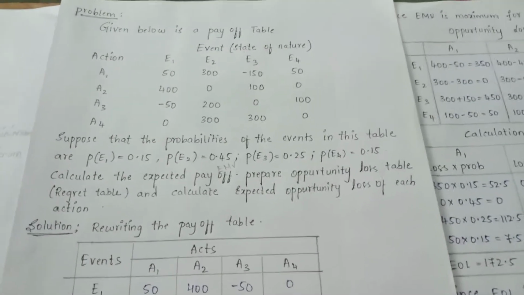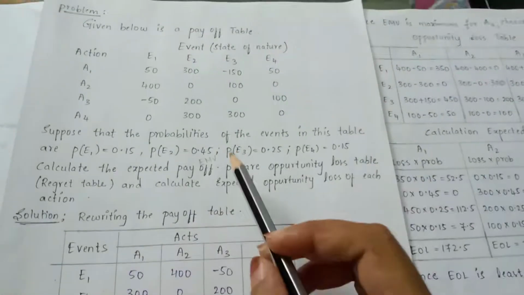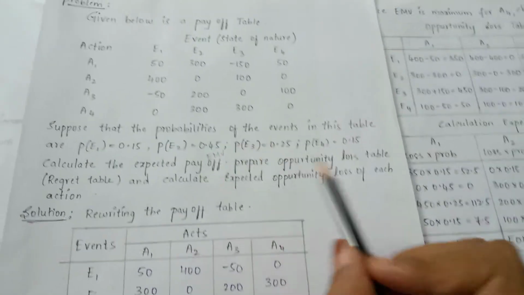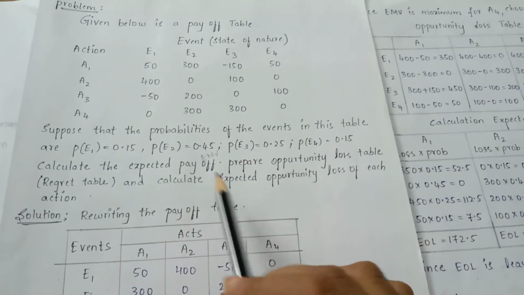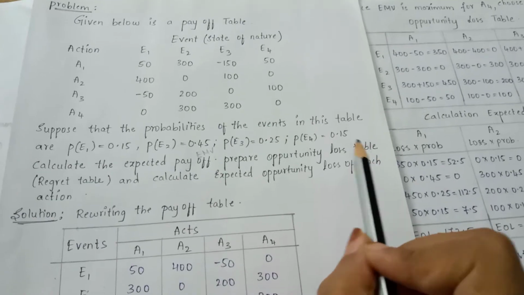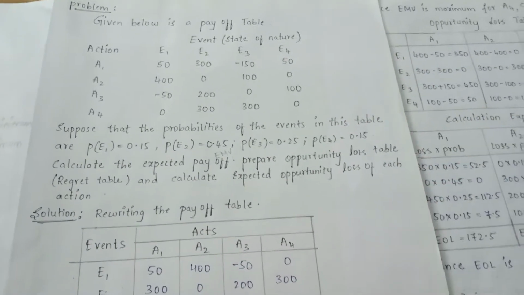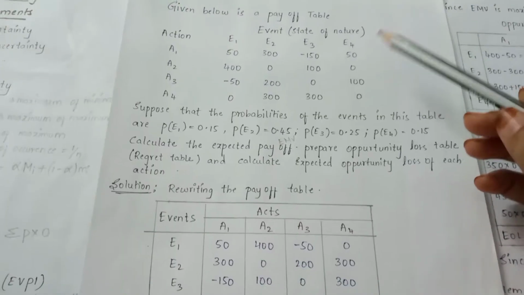So this is the question. We need to find the expected monetary value, and next we also need to calculate the expected opportunity loss, that is EMV and EOL. Okay, students. This is the question, students.